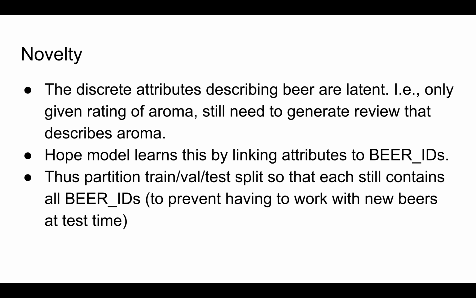The novelty of this is that discrete attributes describing beer are latent. So given only the rating of aroma, we still have to generate a review that actually describes the aroma. So we hope that our model basically learns by linking attributes to beer IDs. And the way we partitioned our train, val, test split was so that each of these splits contained all beer IDs.